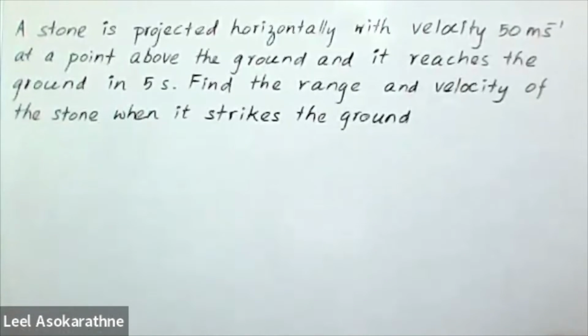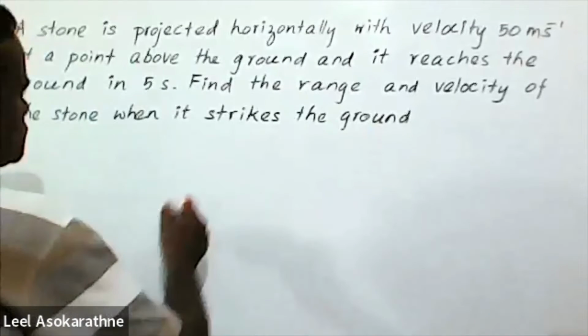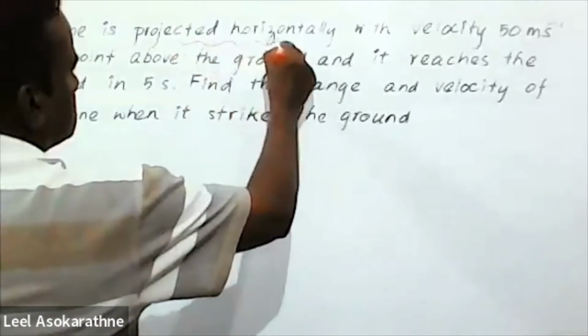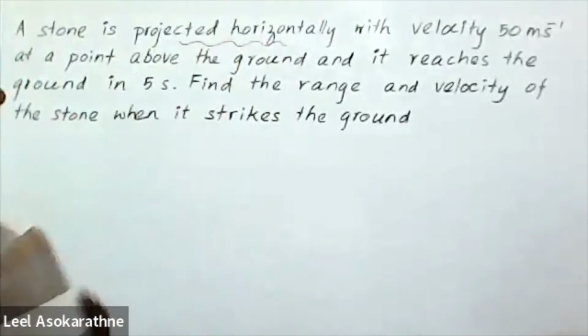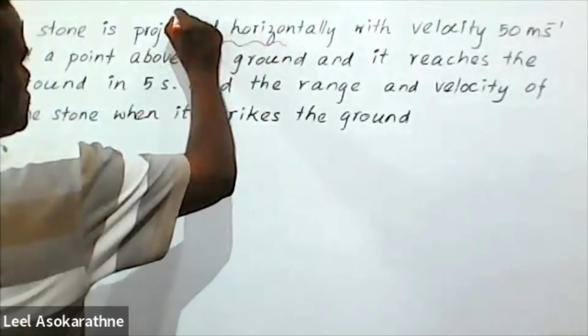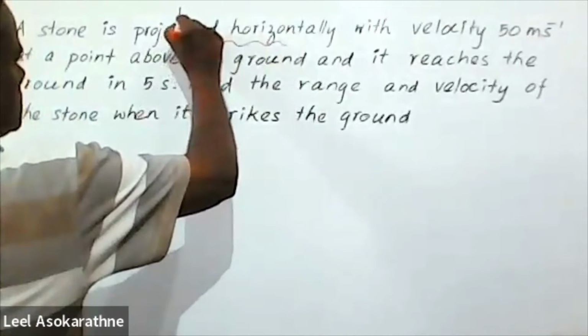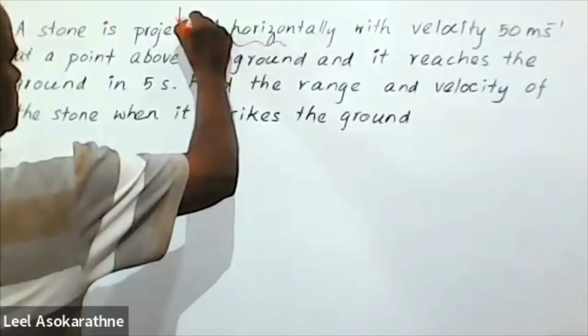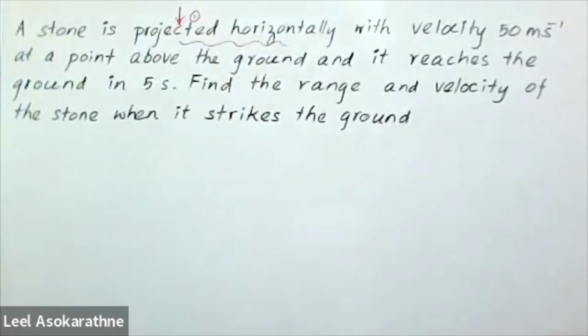normally you have to highlight and identify the important points. Here it says a stone is projected horizontally. Then basically the hidden meaning is that the vertical initial velocity is 0. That's the idea.